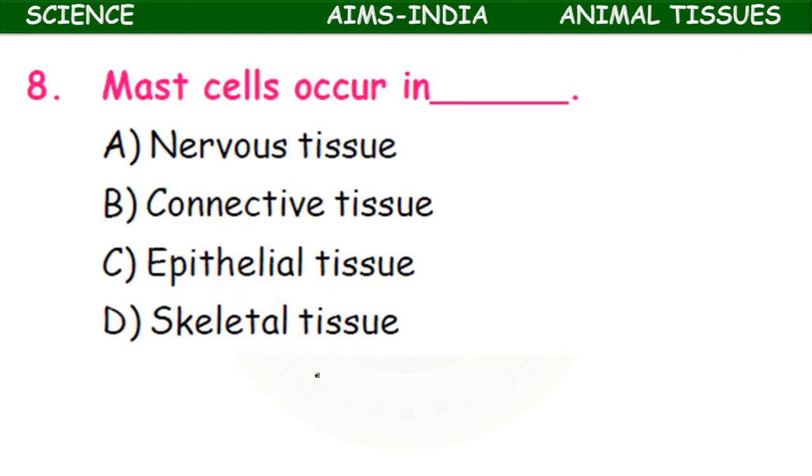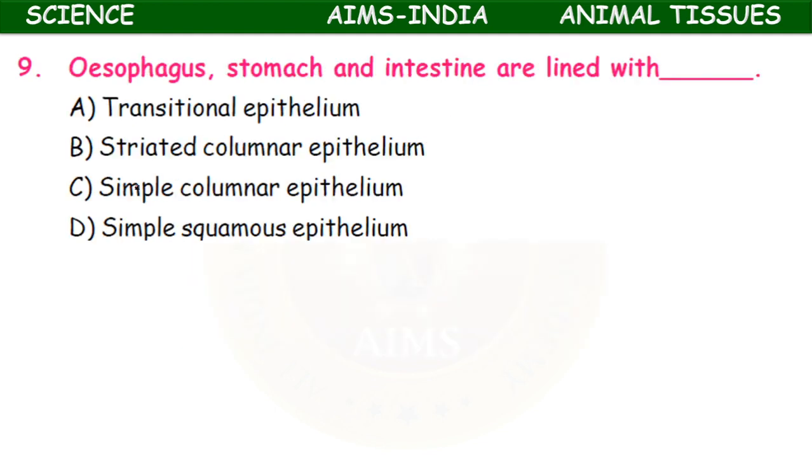The mast cells occur in nervous tissue, connective tissue, epithelial tissue, skeletal tissue. The mast cells are present in the areolar tissue, so it is a connective tissue. Esophagus, stomach and intestine are lined with transitional epithelium, striated columnar epithelium, simple columnar epithelium, simple squamous epithelium. The esophagus means the digestive tract, food pipe, stomach and intestine. It is lined by simple columnar epithelium.